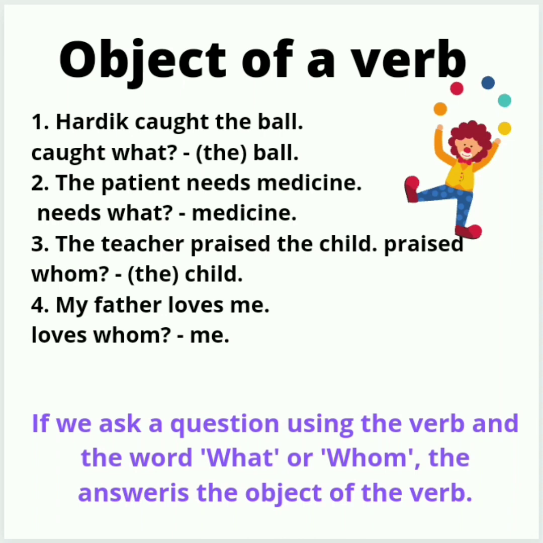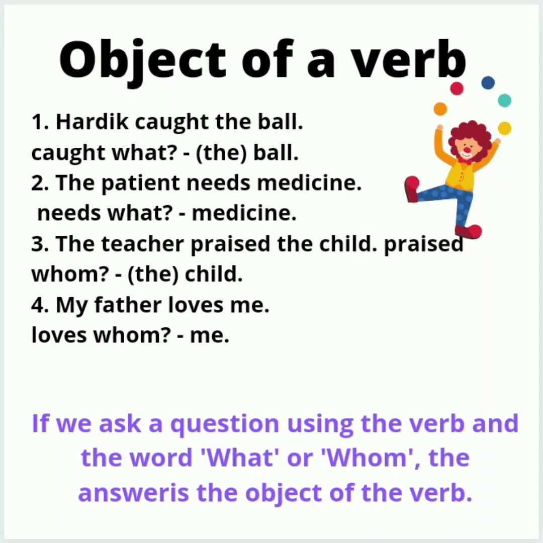Let's know more about the object of a verb. As we have seen before, the subject of the verb refers to what a sentence is about, and the predicate makes a statement about the subject. So here we'll find what is the object of the verb.